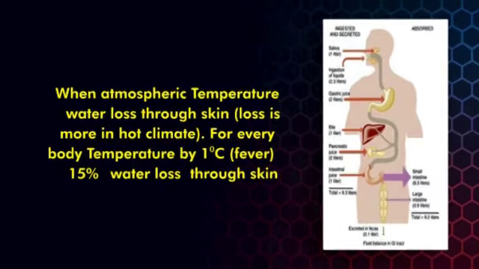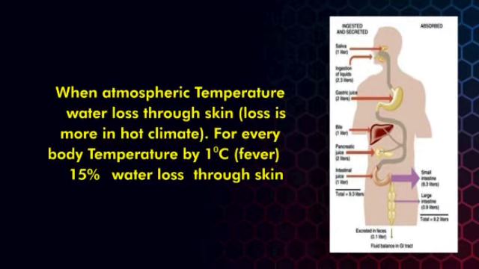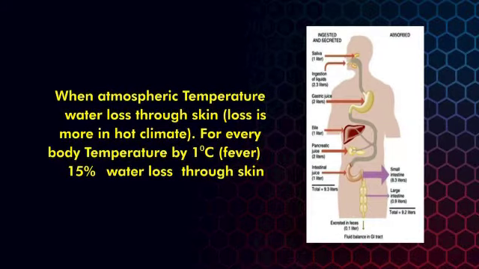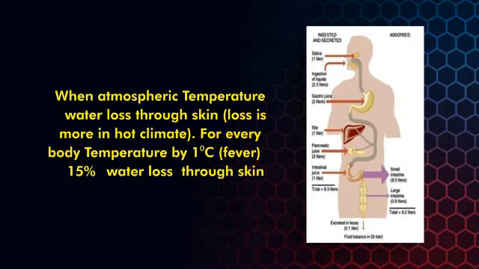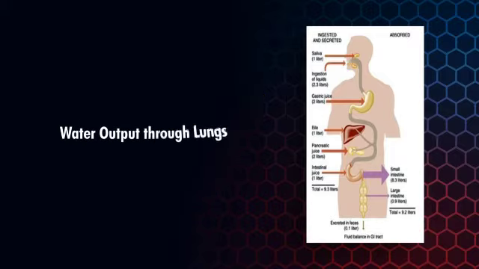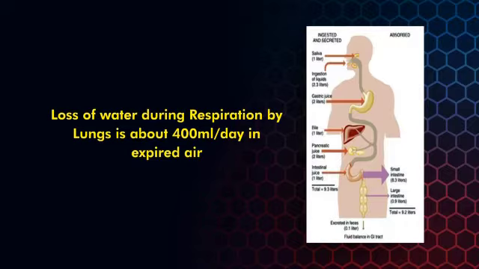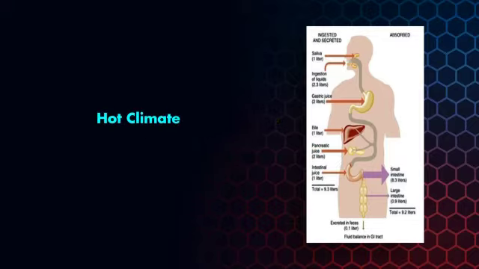For every 1 degree centigrade rise in body temperature, water loss through the skin increases by 15%. Water output through the lungs. Loss of water during respiration by the lungs is about 400 milliliters per day in expired air, more in hot climate or in case of fever.